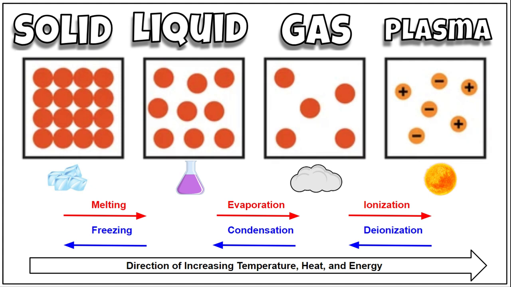Now, if you notice, going from a solid to a liquid, liquid to a gas, gas to a plasma is the direction of increasing temperature, increasing heat, and increasing energy. If you go backwards from plasma to a gas to a liquid to a solid, that is decreasing temperature, decreasing heat, and decreasing energy.